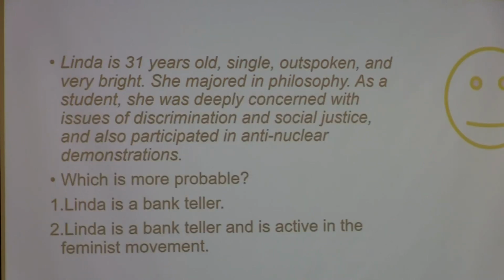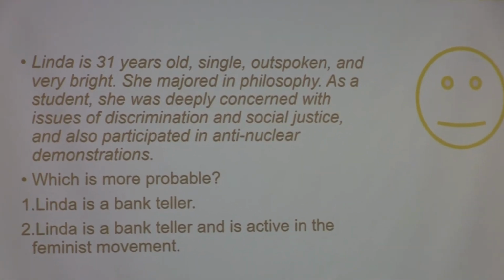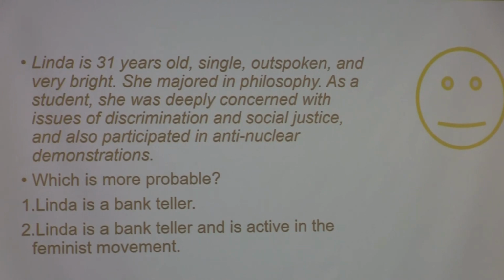All right. Another question for you. So this is about, I guess, a different study from the same people, Tversky and Kahneman. So some description about some individual, and then a question about which one of these two options is more likely. So Linda is 31 years old, single, outspoken, and very bright. She majored in philosophy. As a student, she was deeply concerned with issues of discrimination and social justice, and also participated in anti-nuclear demonstrations. Which one is more probable? Linda is a bank teller, or Linda is a bank teller and is active in the feminist movement.